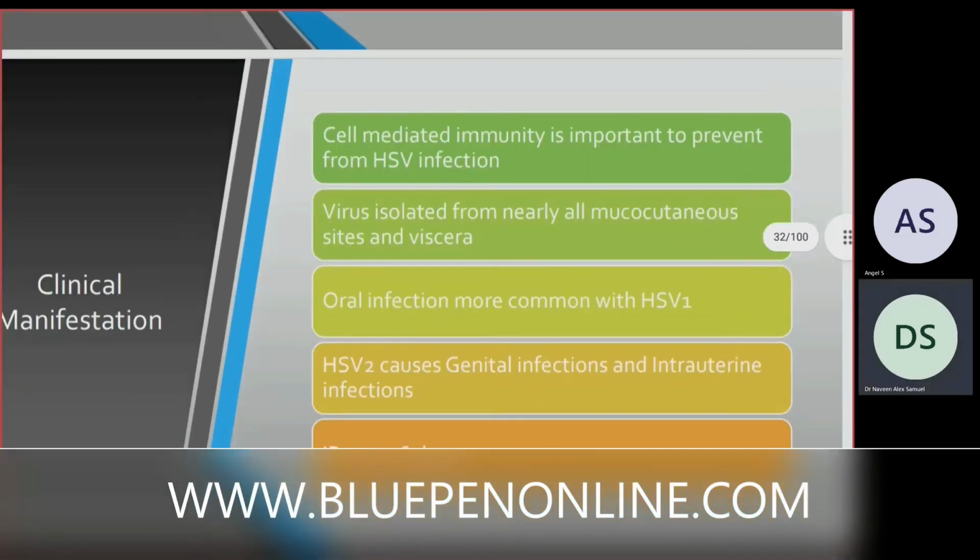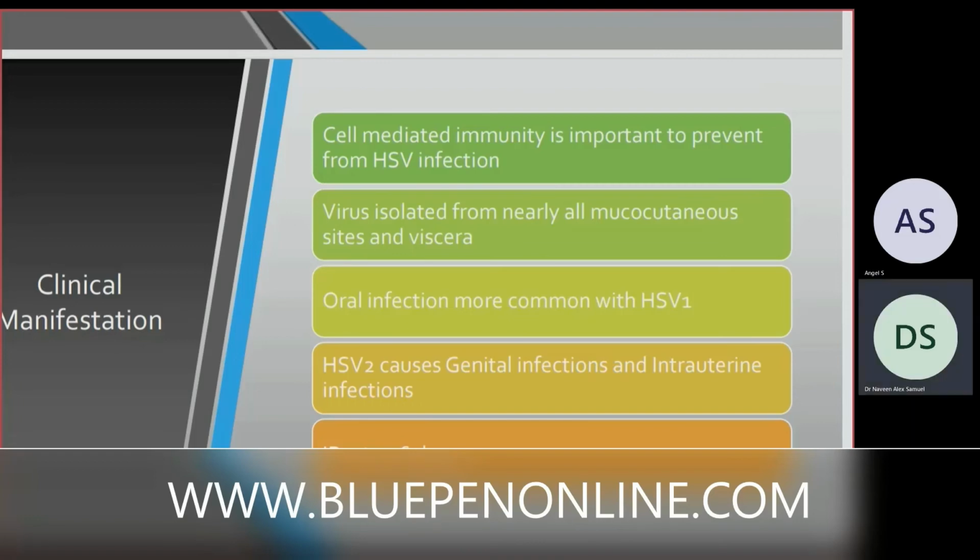What are the clinical manifestations? Cell-mediated immunity is important to prevent herpes simplex virus infection. It is cell-mediated immunity which protects us from herpes. Not everyone infected with herpes simplex virus has the disease. Clinical manifestation occurs only in one who doesn't have proper cell-mediated immunity. Once the cell-mediated immunity is suppressed, you get the herpes simplex virus infection.